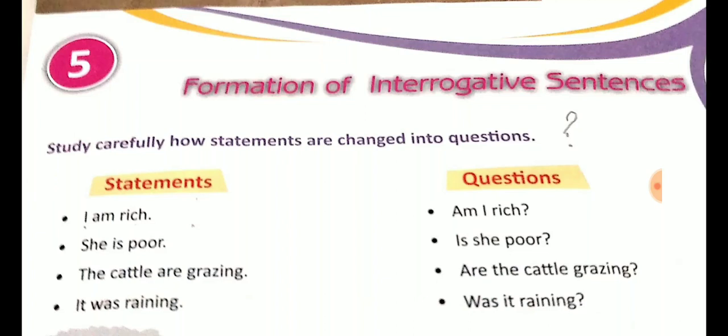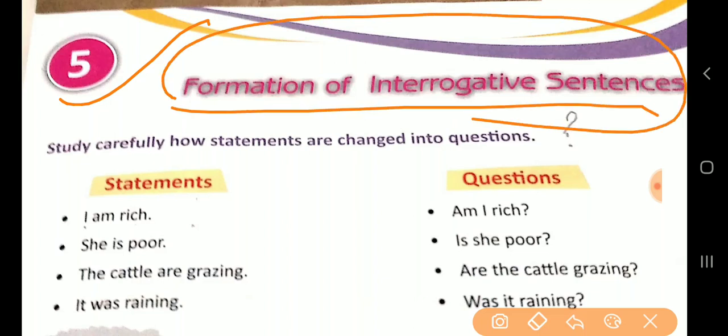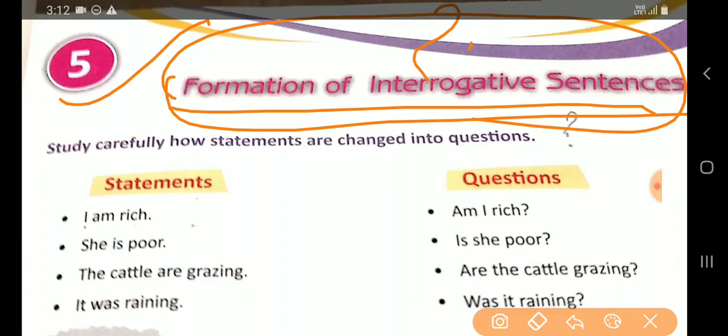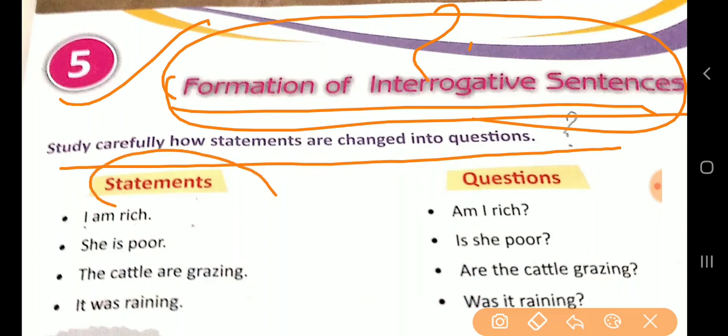Now, this is your fifth chapter today: formation of interrogative sentences. Now you know interrogative sentences. What is an interrogative sentence? Do you know? An interrogative sentence will always have a question mark. Now we shall go into detail. Study carefully how statements are changed into questions. You have to study how you form interrogative questions, how statements will change into questions.